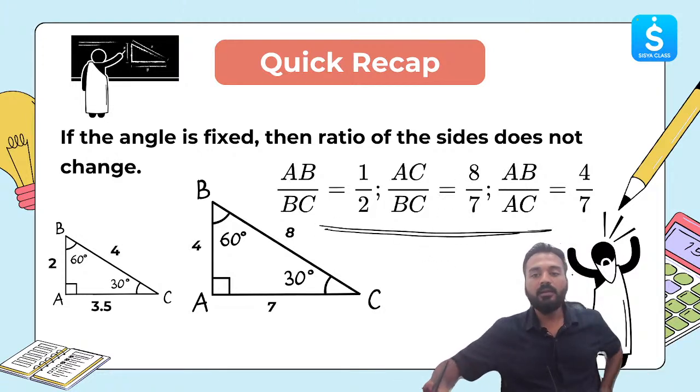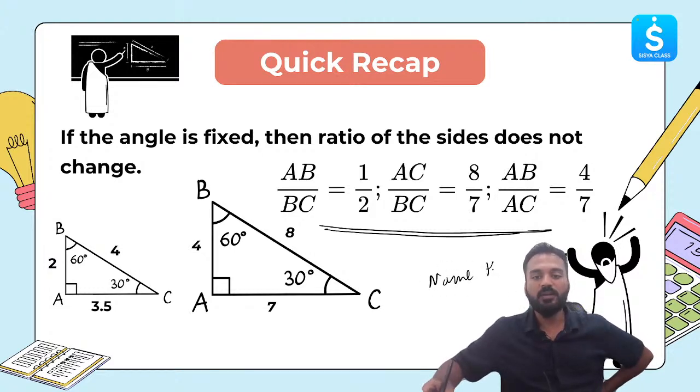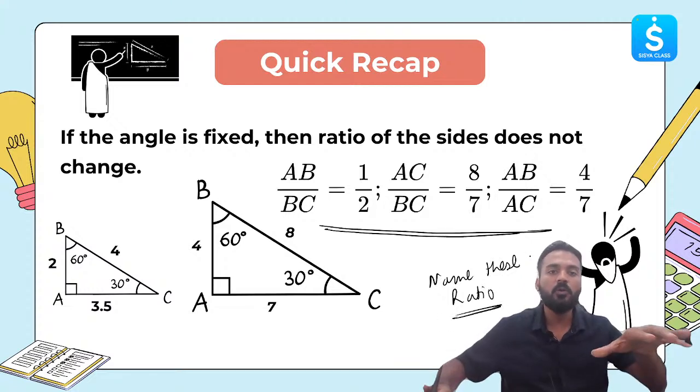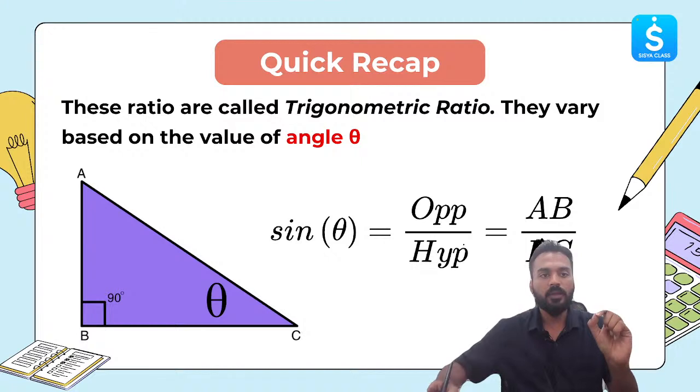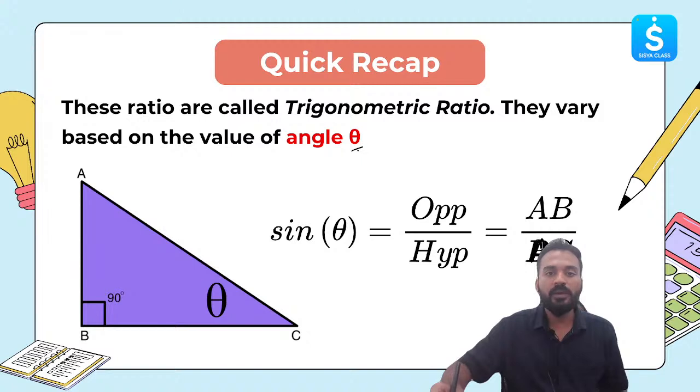So what they planned was, let's name these ratios. These ratios are called trigonometric ratios. I hope everyone is on the same page. The ratios do not change for a fixed angle. So these ratios are known as trigonometric ratios. They vary based on the value of the angle, and the angle is denoted by this symbol theta. This again is a Greek symbol, theta.